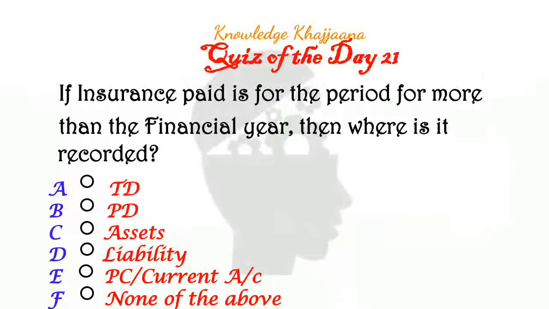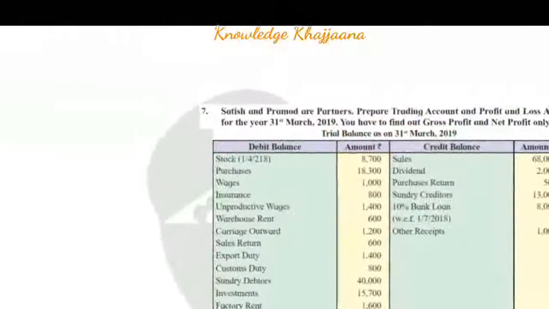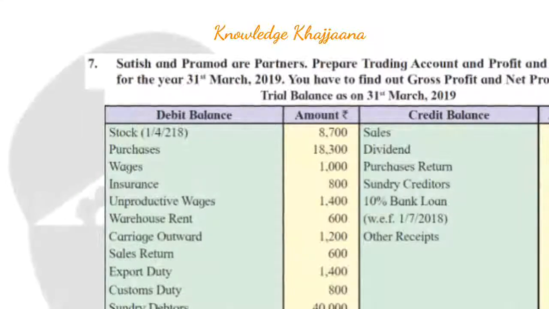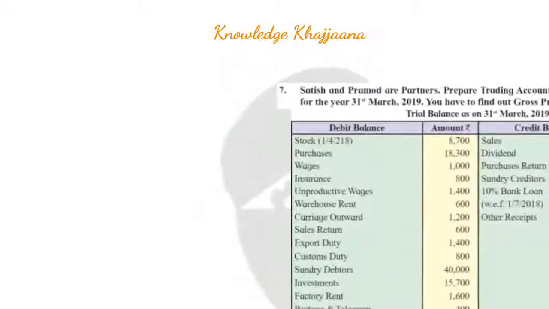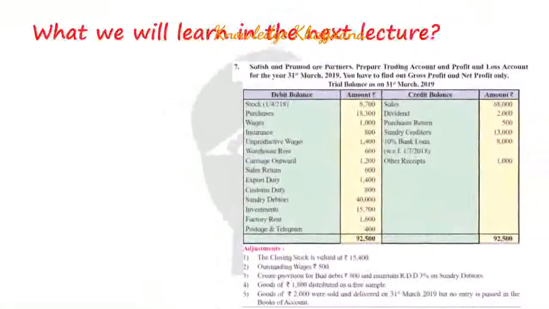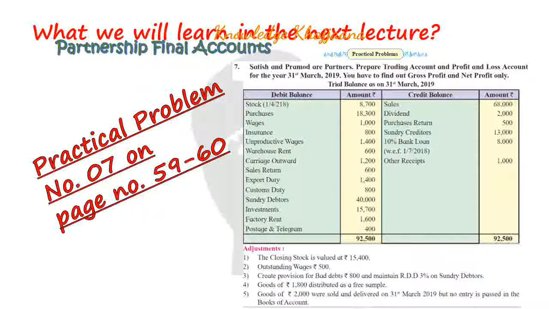Now, what will we see in our next lecture? In our next lecture, we will see practical problem number 7, that is of Satish and Pramod. Okay, Satish and Pramod are the partners, and we will see the practical problem of Satish and Pramod, which is given on page number 59 to 60.